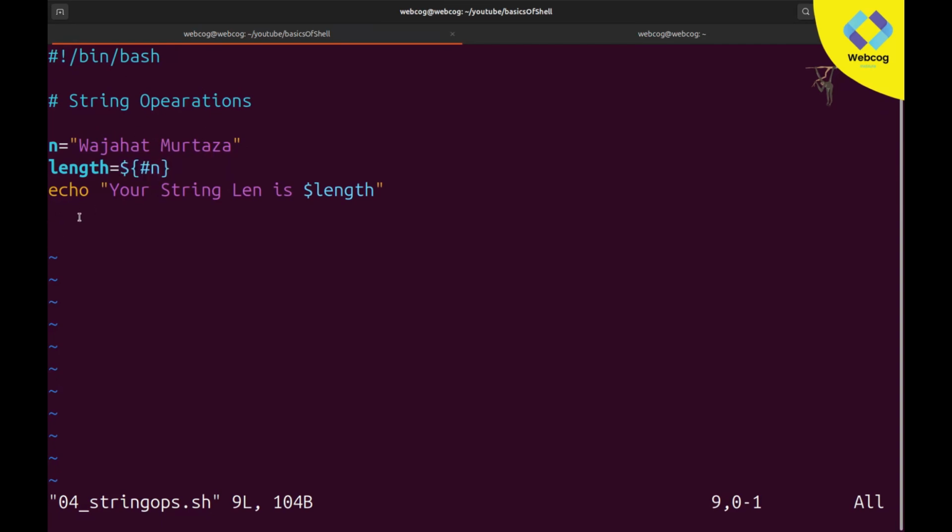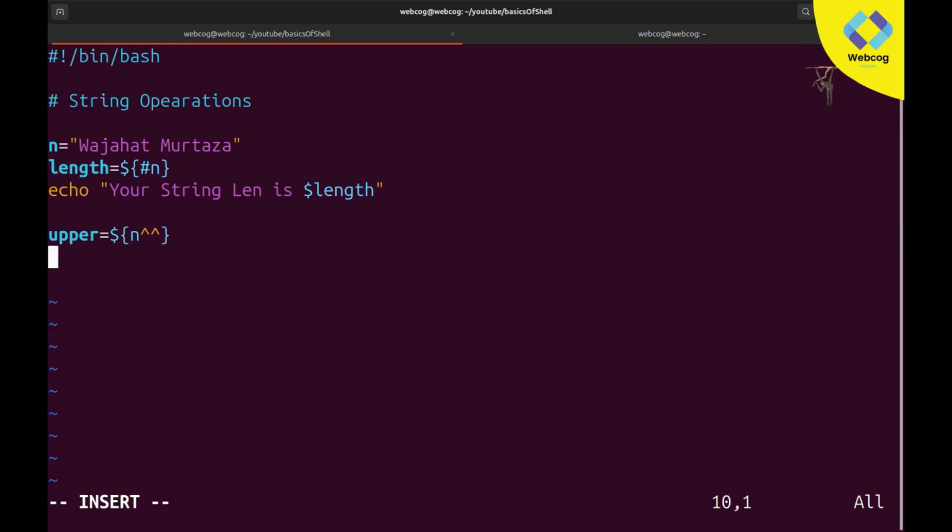Now if you want to convert your variable into uppercase, you can also do that. I'll create a new variable by the name of upper. Still I'm saying you can create it by any name. Here I will use hash sign, and first of all you need to write your variable name, which is n, and after that you just need to type this sign. I don't know the name of the sign, but you need to write the sign 2 times.